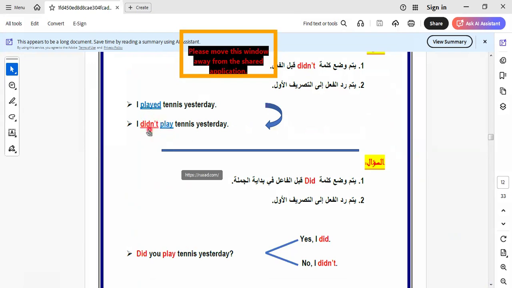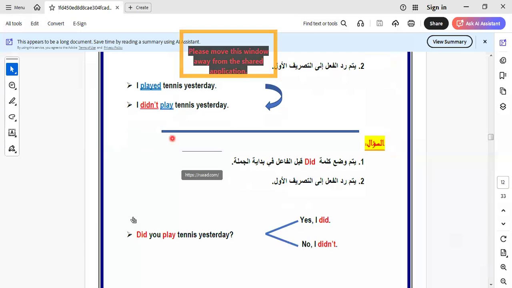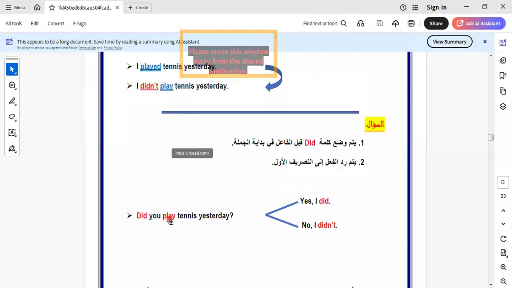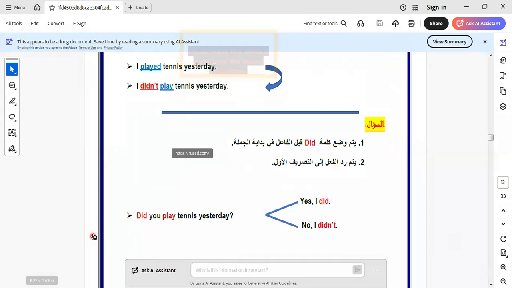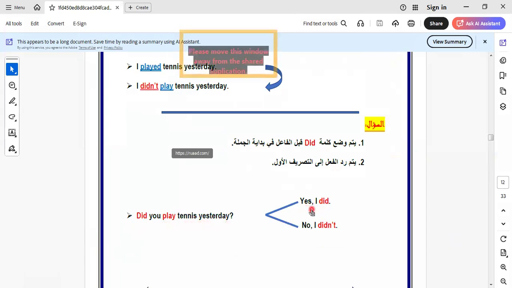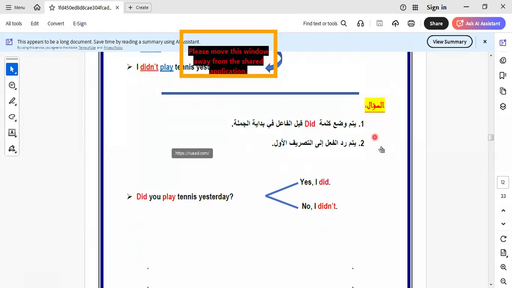So when we talk about the negative form, I put didn't and I put the verb in the infinitive form. And when we use did with the question form, I put did, then I put the verb in the infinitive form like this. So we say, did you play tennis yesterday? The reply will be yes I did or no I didn't. And when we make a negative, I say I didn't play tennis yesterday.